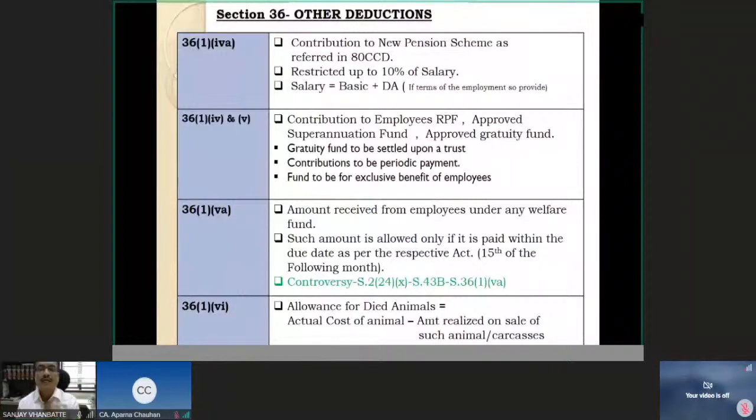So what is there here? If I am paying a salary of 10,000 rupees to an employee and I am deducting 2,000 rupees, I am paying him 8,000 rupees and I am paying 2,000 rupees to the respective provident fund account. So where is the question of income or expenditure in my case? Because instead of paying him 10,000, I am paying him 8,000 rupees and 2,000 rupees to the provident fund on his account. So anyway, I am paying 10,000 rupees. So I should be entitled to 10,000 rupees, and why should any such section be there in the income tax? So let us try to understand the very logic of this.